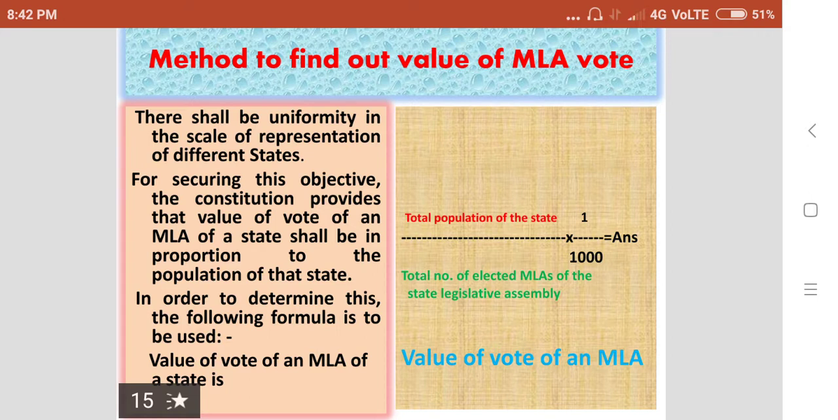The value of vote of an MLA of a state is calculated as the total population of the state divided by the total number of elected MLAs of the state legislative assembly. On this basis we can calculate. If we follow this method, then we will get the value of an MLA vote.